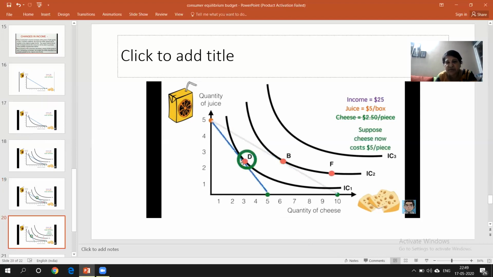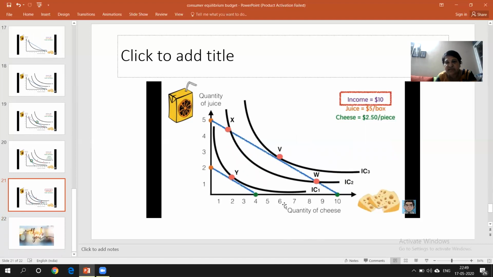Now, suppose the cheese price increases, and the cheese now costs 5 rupees. Then what will happen? The budget line will shift from here to here. This is another example I've given you. Previously, I already taught you what happens if the price decreases. Understood, students? I hope you might have understood. Now this is once again another example. Suppose both products' prices decrease, or the income decreases, what will happen? In this way the budget line will change, and your combinations will change.